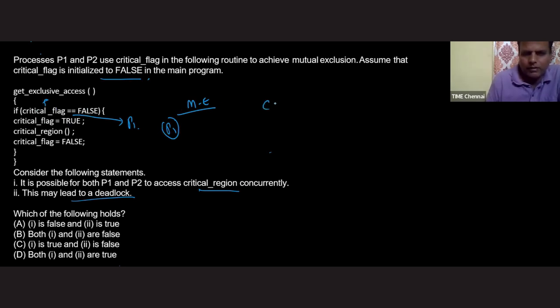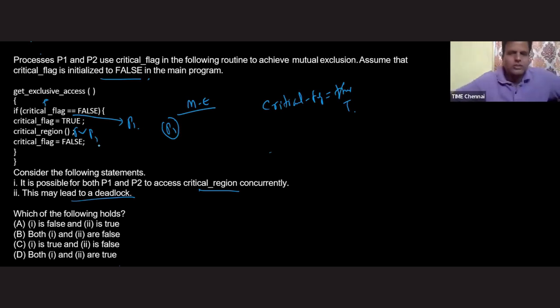It is setting this critical flag value equal to true. Who is setting it? Process P2. Now process P2 is inside the critical section. When process P2 is inside the critical section, let's see what will happen with process P1. Whenever process P1 gets a chance to run on the CPU, it sets the critical flag value to true, and then process P1 is also entering the critical section. So at a time, how many processes are inside the critical section? More than one. So can you say mutual exclusion is guaranteed? The answer is no. That means it is possible for both P1 and P2 to access the critical region concurrently. So that statement is true. Okay, fine.